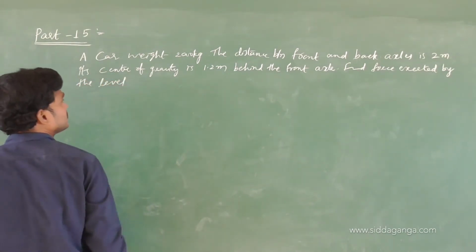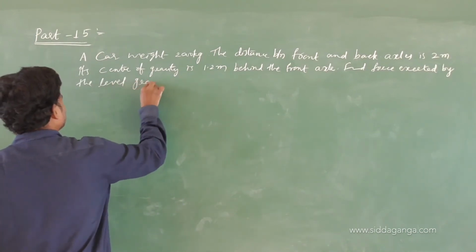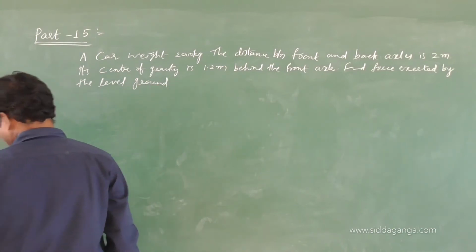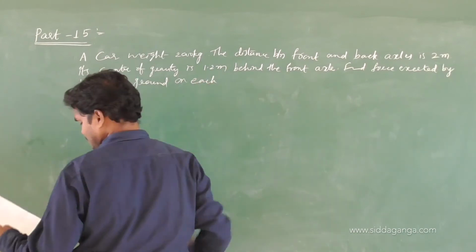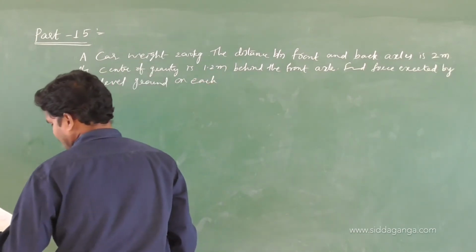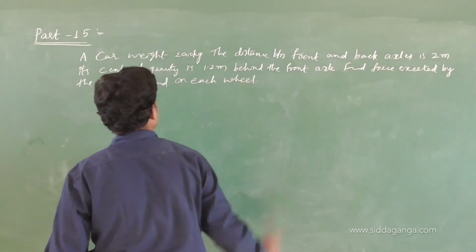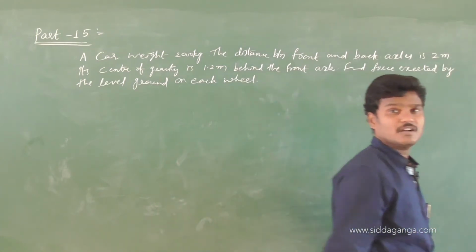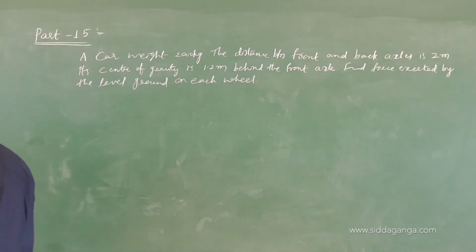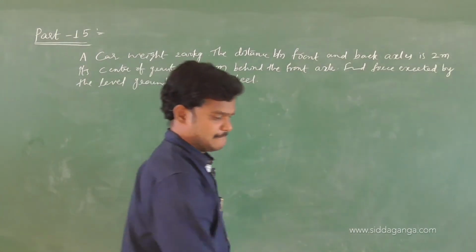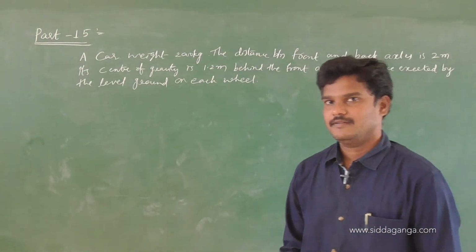See, I am writing roughly, anyhow I am speaking now, so you try to understand my words. Level ground on each wheel. Okay, front wheel, back wheel, on each wheel. There are two wheels in front and two wheels at the back, so on each and every wheel. Read the question. So this is a problem based on torque, how to take the torque.